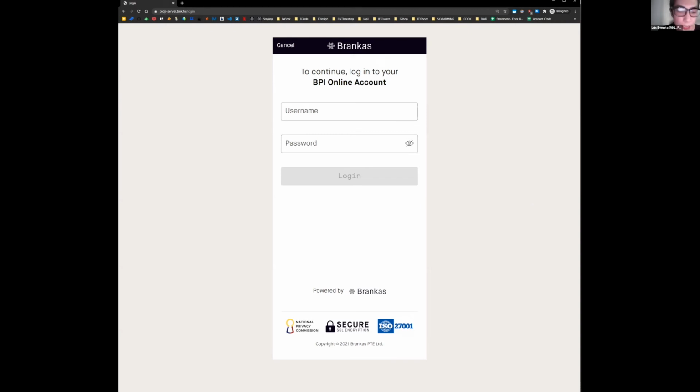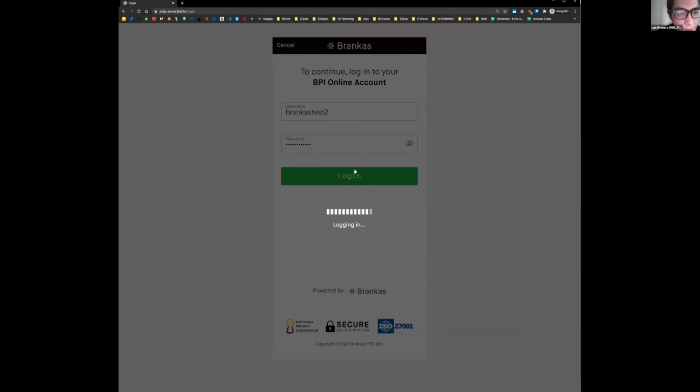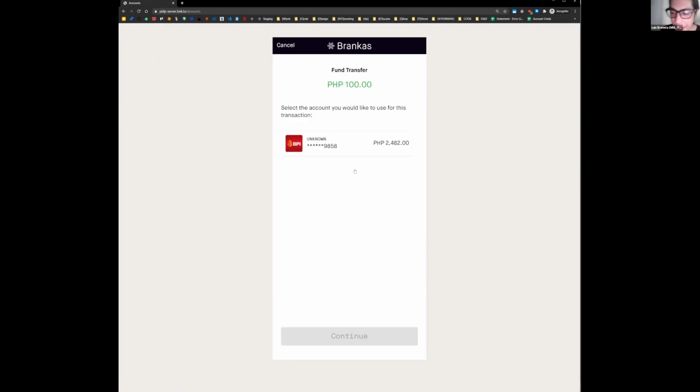So I'm just going to log in very quickly right now. By the way, this is an actual live bank account. I am transacting with real money. Right, so now I'm logging in, and immediately I get sent to our account selection page. I currently only have a single account linked to this online banking account, but assuming the end user had 5 different accounts here, we would be showing all 5. We simply display some basic information.